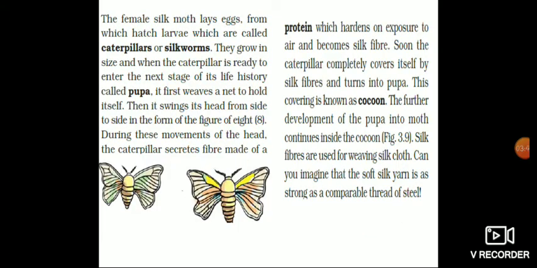The female silk moth lays eggs from which hatch larvae, called caterpillars. Okay, eggs hatch into caterpillars. They grow in size, and when the caterpillar is ready to enter the next stage of its life history, called pupa. Okay, the next stage of caterpillar is pupa. It first weaves a net to hold itself.